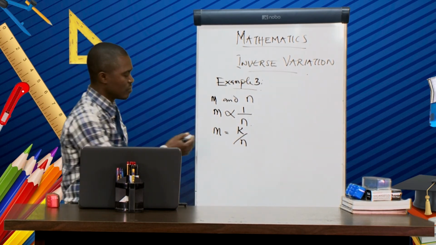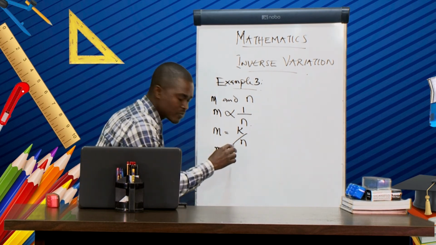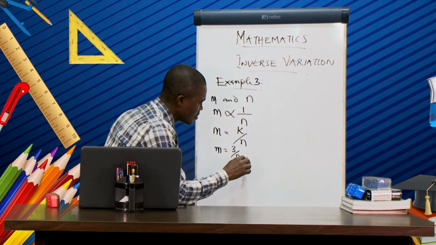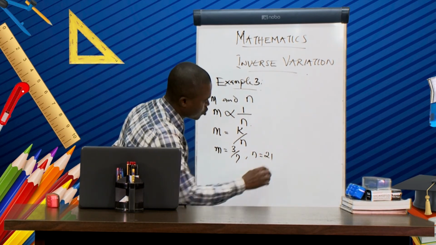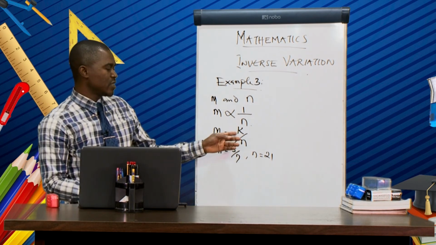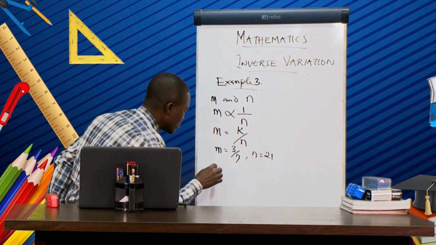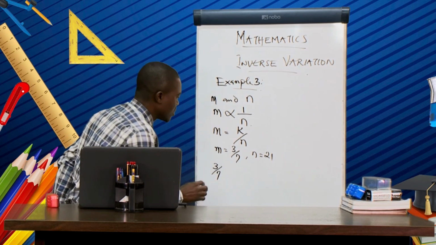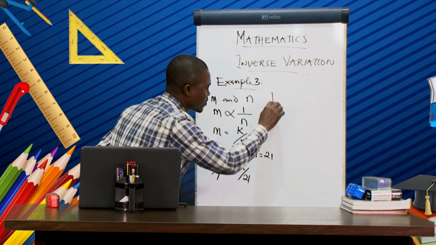And we are given values, that is m equal to 3 over 7, and then n equal to 21. Now let's substitute these two values to get the constant k. Then we have 3 over 7 equal to k over 21.